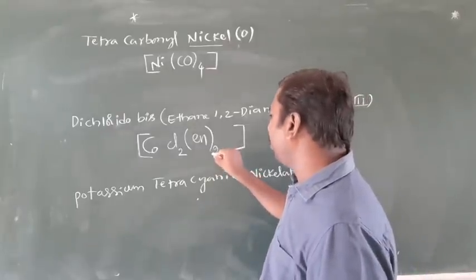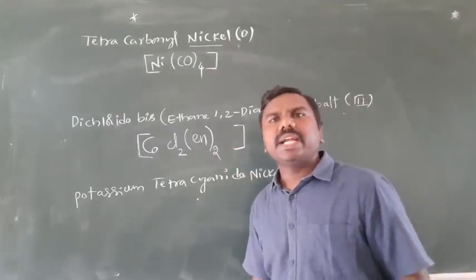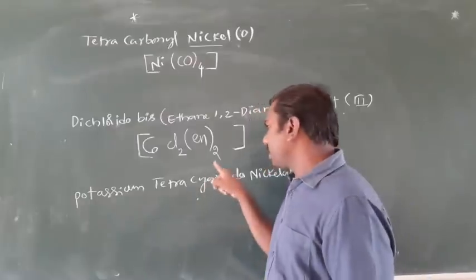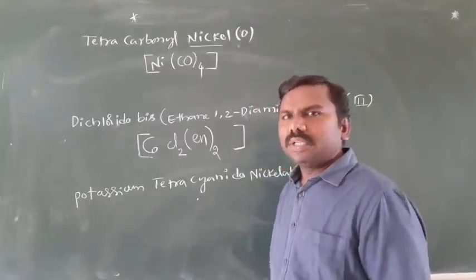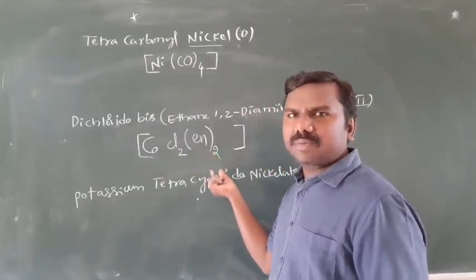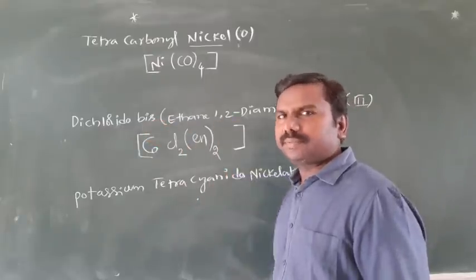So this will be how many? 2 times, indicated as bis. That's why 2. Clear? It is a complex ligand, and that's why they use the word bis.